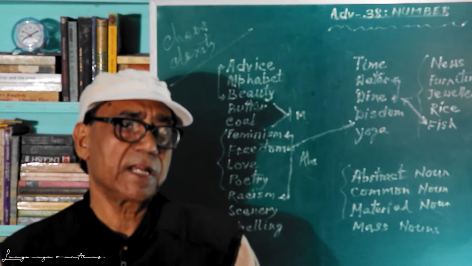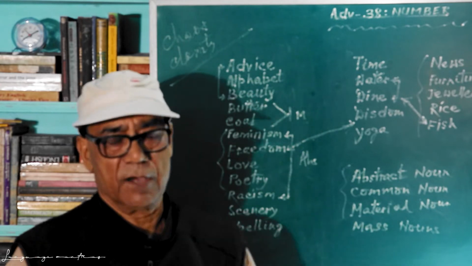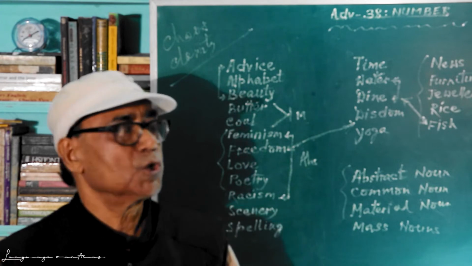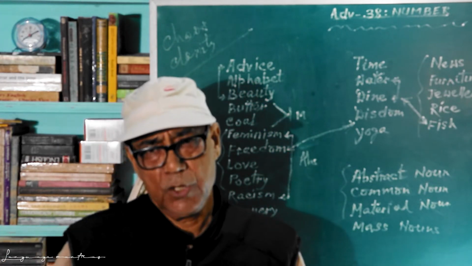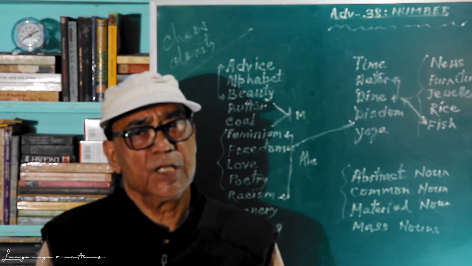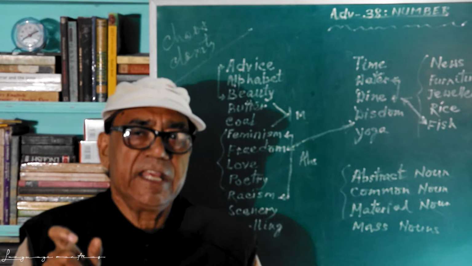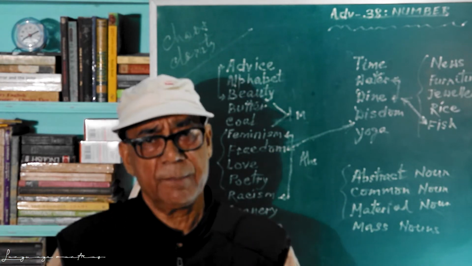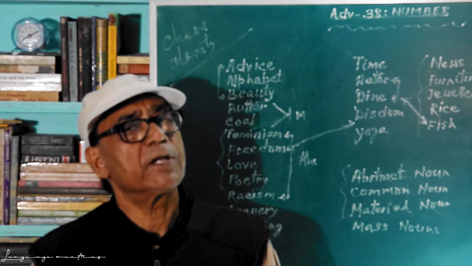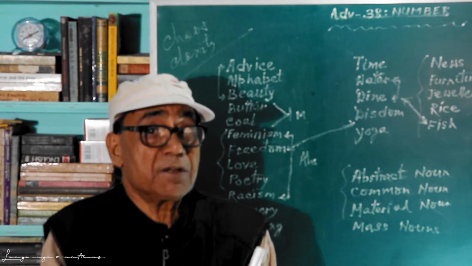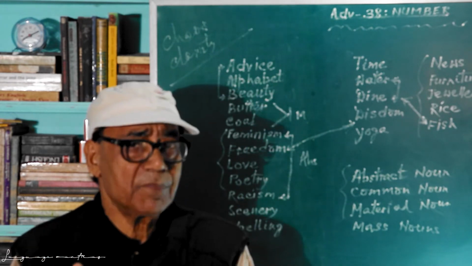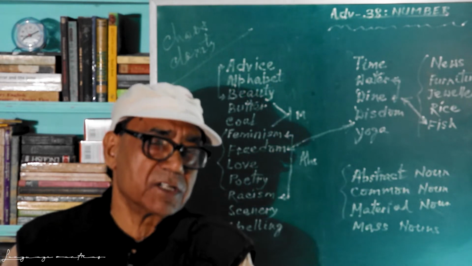But when you come across an abstract noun, common noun, material noun, and a group of nouns known as mass nouns, you may have some problem in deciding whether you should add s or es to make it plural. Good evening, everybody. This is Advanced English session number 38, and we are talking about some nouns that may not have plural numbers, or if they have, they mean something slightly different from the original meaning.